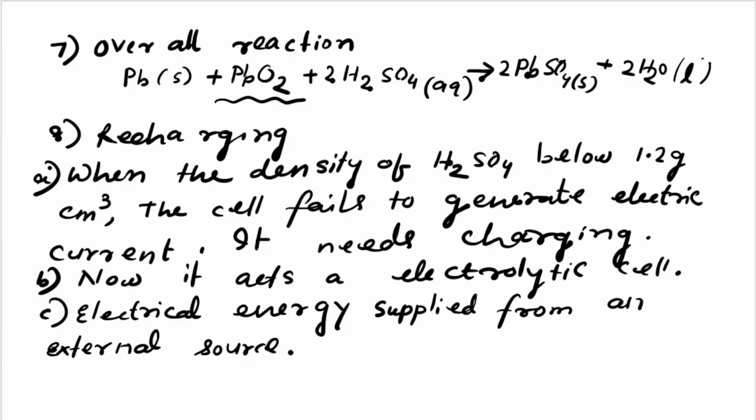Recharging. If it is finished, it is used, then what to do? You will do recharging of the battery. Then here the density of sulfuric acid goes below 1.2 gram per cm3. That means the density should be less than 1.2 gram per cm3. The cell fails to generate electric current, it needs charging. So when the density of sulfuric acid is less, then the cell fails to generate electric current, it needs charging.